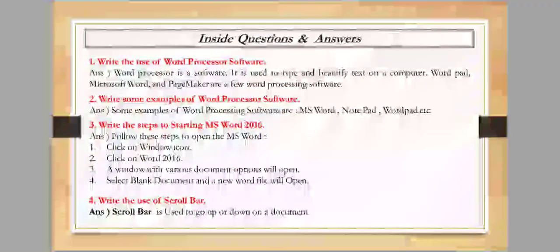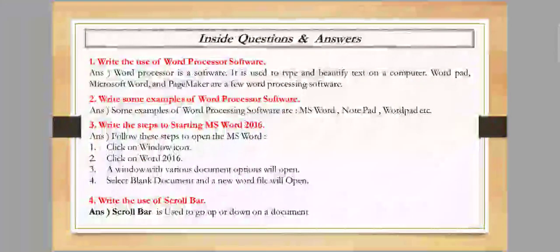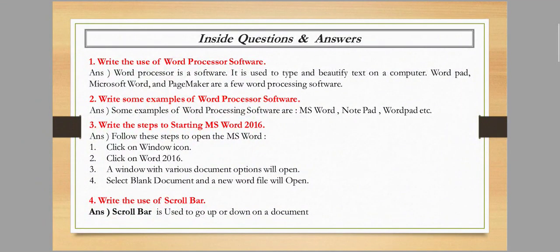Next, here you can see some inside question answers following the topic. Write the uses of word processor software. The word processor is software used to type and beautify the text on a computer. WordPad, Microsoft Word and PageMaker are a few word processing software. Write some examples of word processor software. Some examples are MS Word, Notepad, WordPad, etc.